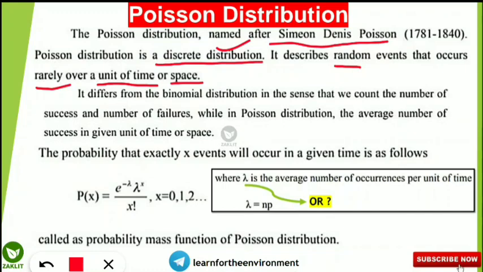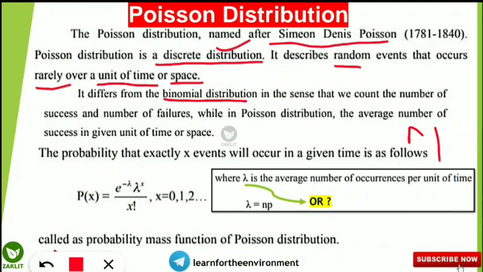But it differs from the binomial distribution. In the binomial distribution, you must know n, p, q, where n is the number of trials, p is the probability of success, and q is the probability of not success, or failure. So this is different from the binomial distribution.